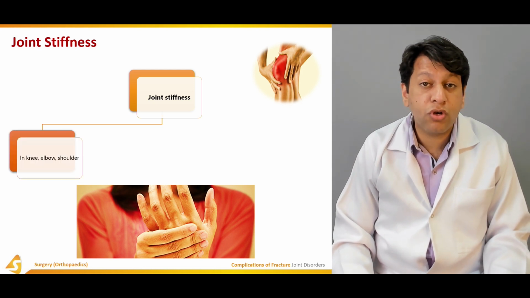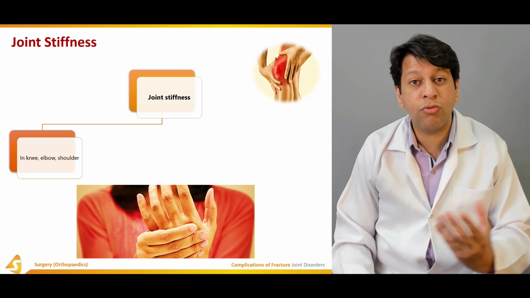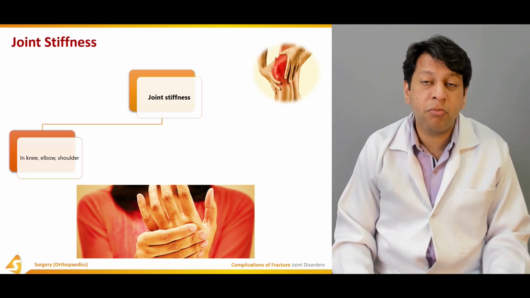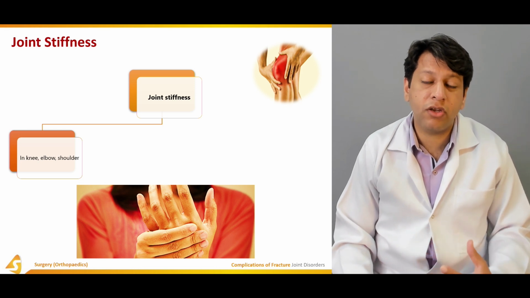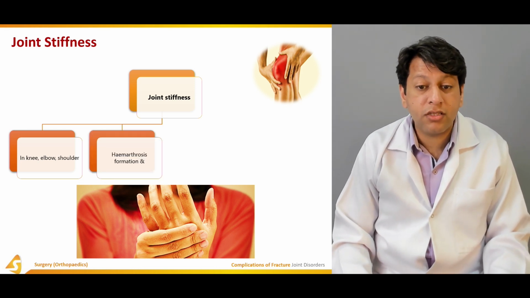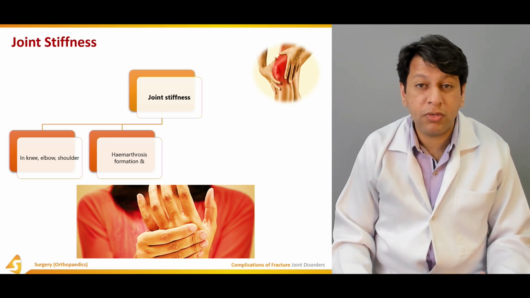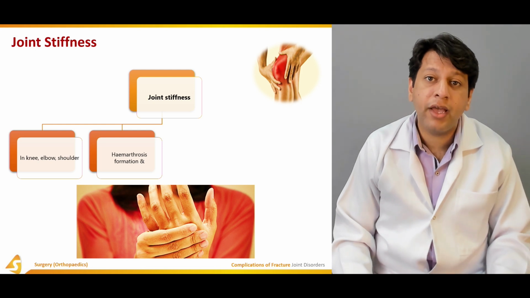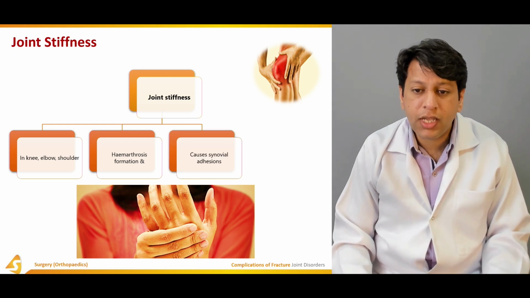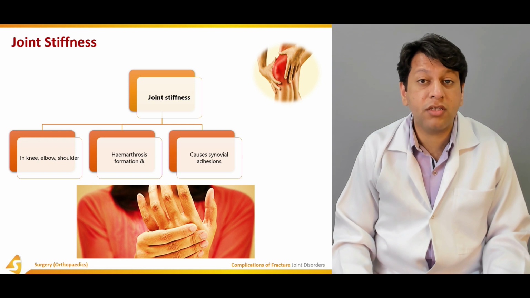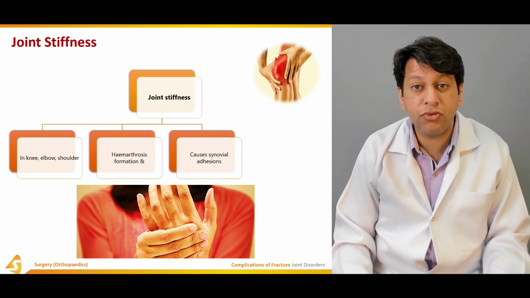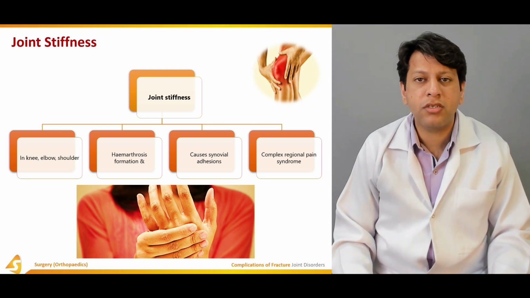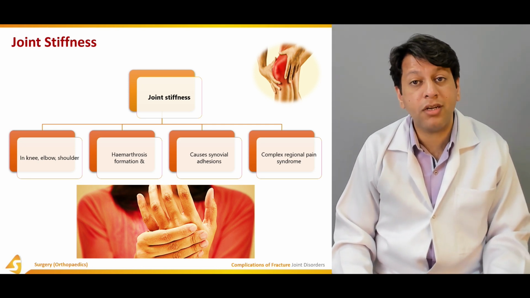Most commonly it's the knee, because patients usually don't walk after the POP is removed. It could be the elbow or shoulder, where there will be massively decreased range of motion. The stiffness may be due to hemarthrosis formation, which happened at the time of injury. Other causes could be synovial adhesions or fibrosis, leading to joint stiffness. And lastly, a cause of joint stiffness is complex regional pain syndrome or reflex sympathetic dystrophy,